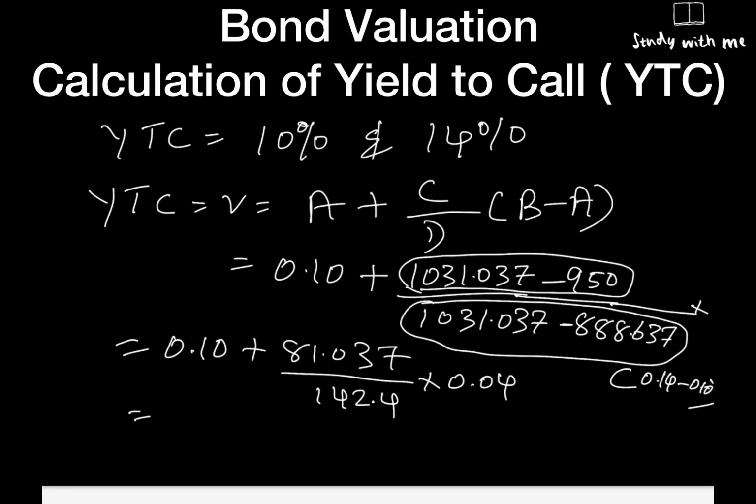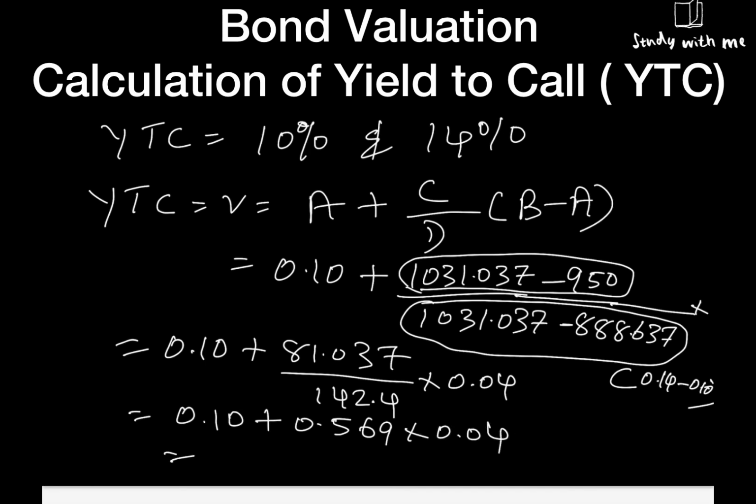So it becomes 0.10 plus 0.569 multiplied by 0.04.